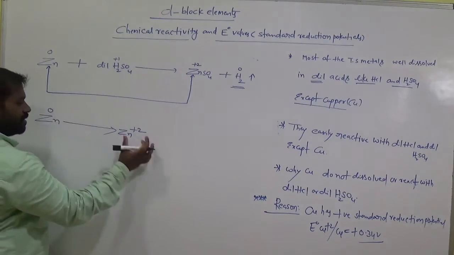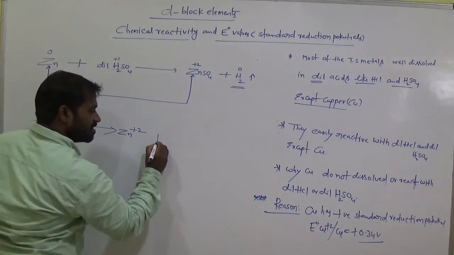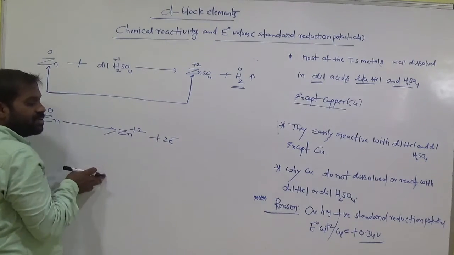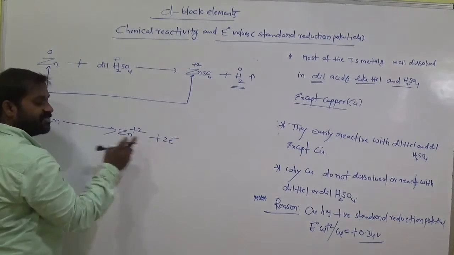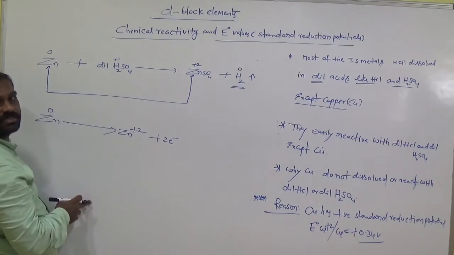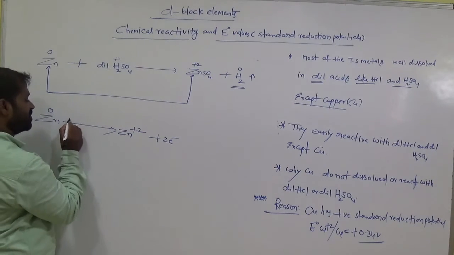So 0 to +2 means this zinc loses 2 electrons. When zinc loses 2 electrons, it shows +2 oxidation state. So loss of electrons is called oxidation.